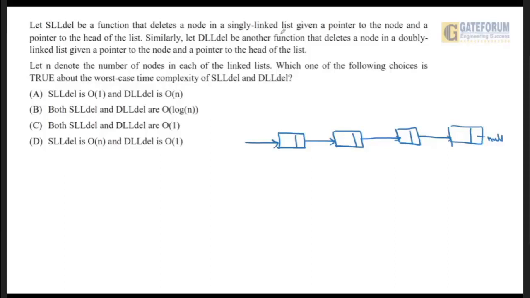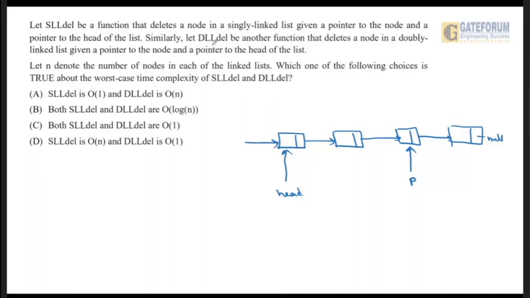So it is saying that given a pointer to the node, suppose you have to delete this node. So a pointer has been given. Suppose P is the pointer to this node and a pointer to the head of the list. This is the head of the list. So the pointer to this node is given.